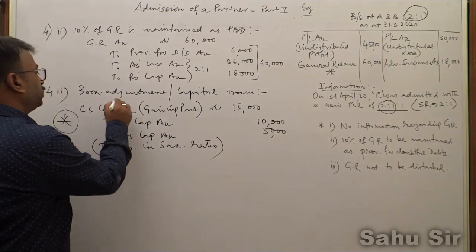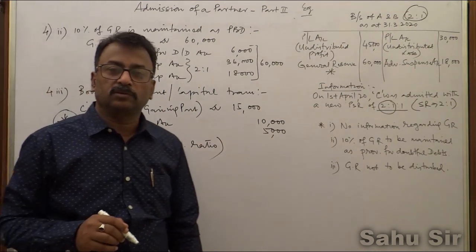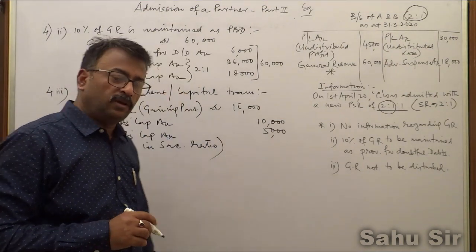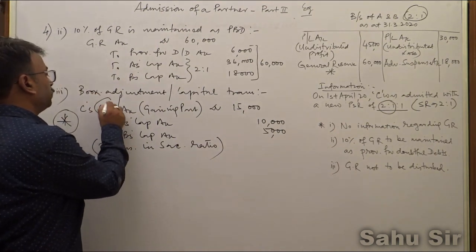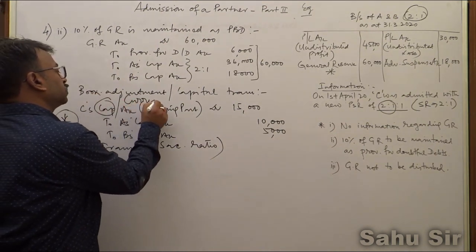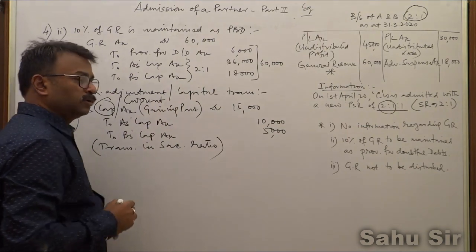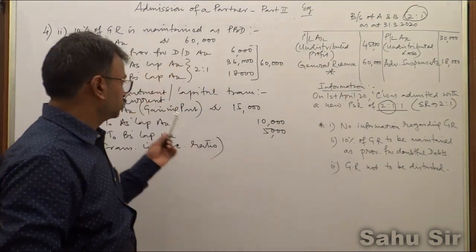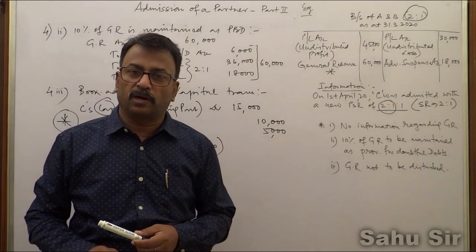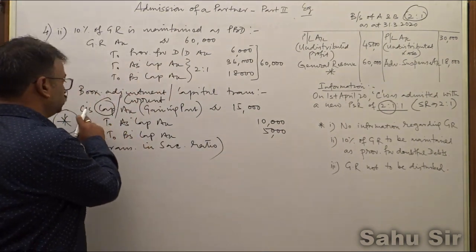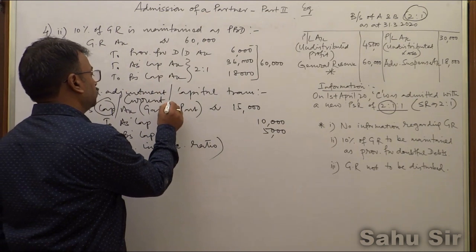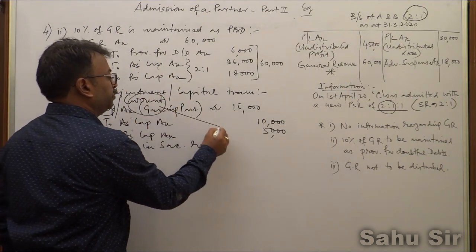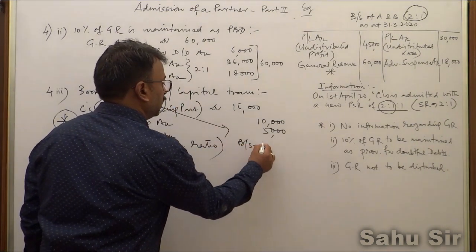But this capital account, in our ICSE level, normally we don't write capital account, we write in this place current account. We don't use the new partner's capital account, we use in this case the new partner's current account. And since we have used C's current account, you remember that this current account will appear in the balance sheet asset side.